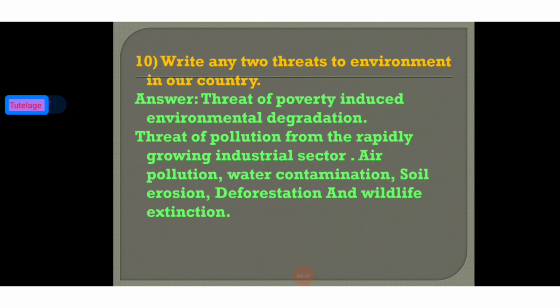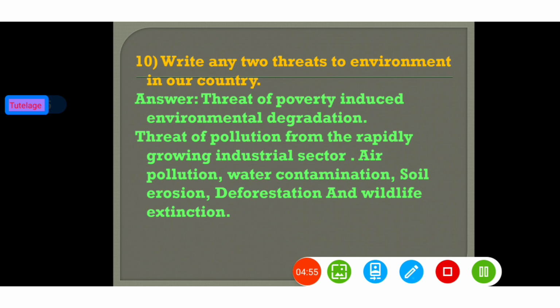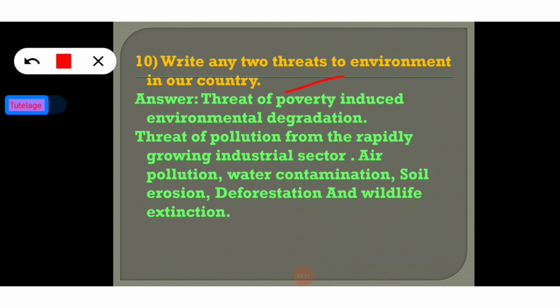So here, this is the last short question of this session. Write any two threats to the environment in our country. So we all know that poverty and pollution are the two most important threats to the environment in our country.